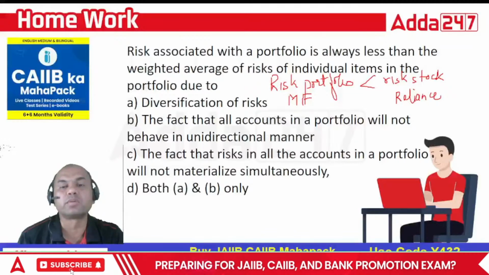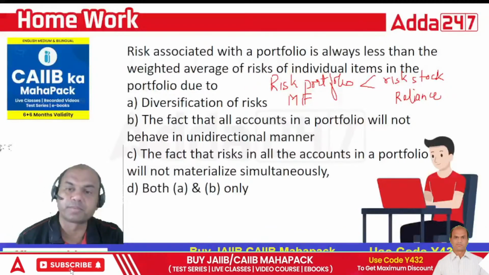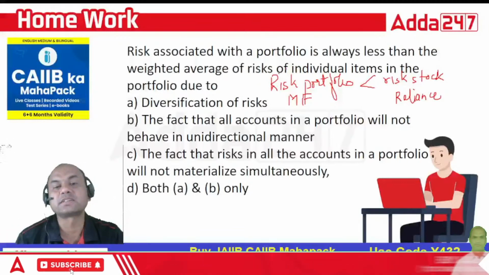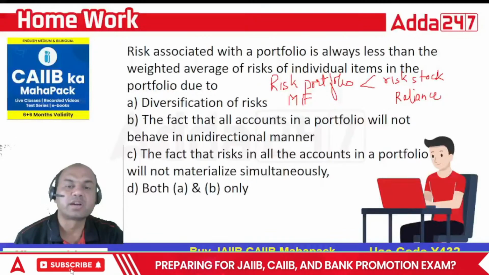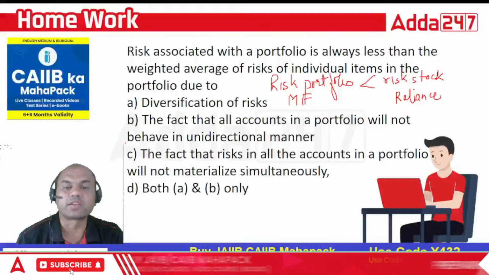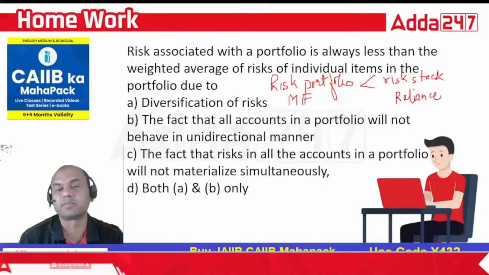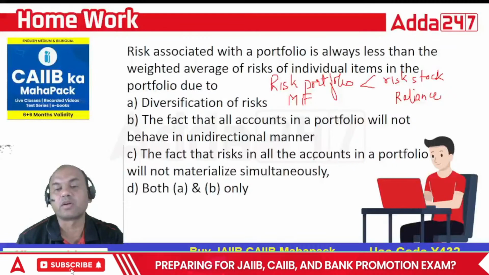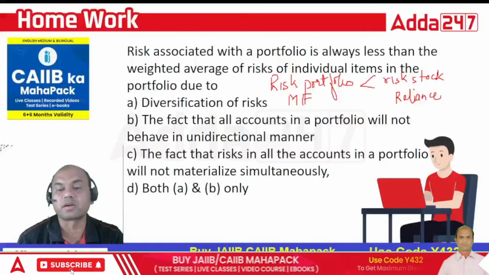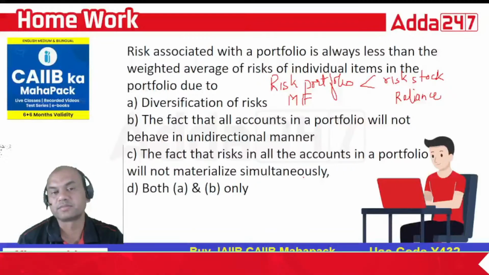So if tomorrow the whole market falls down, some stocks of yours will go up. That's why the risk is diversified. So what are the options? Diversification of risk; the fact that all the accounts in the portfolio will not behave in a unidirectional manner, that is also a point. C, the fact that all risk in all the accounts in a portfolio will not materialize simultaneously.